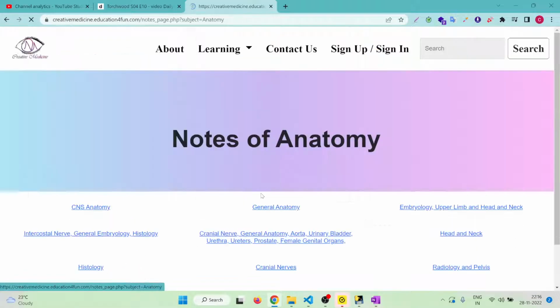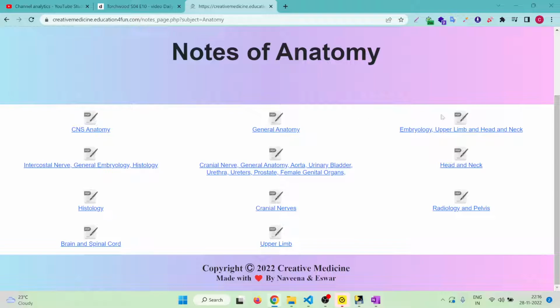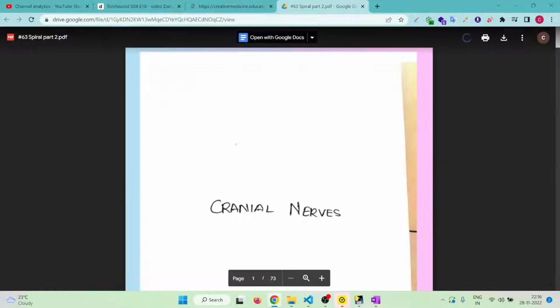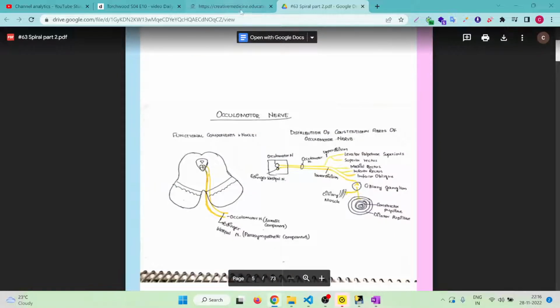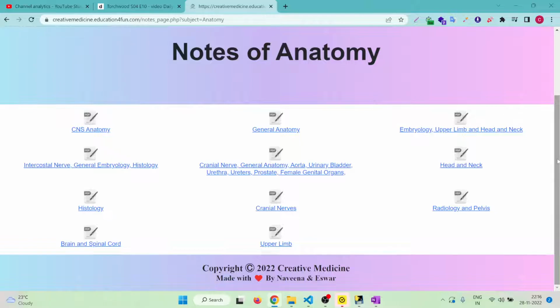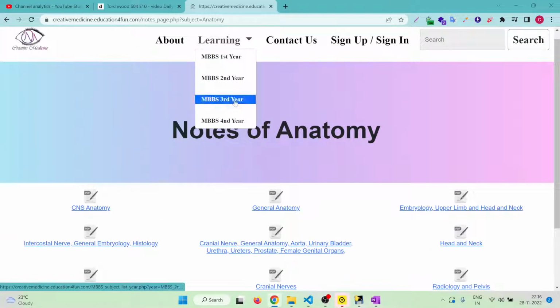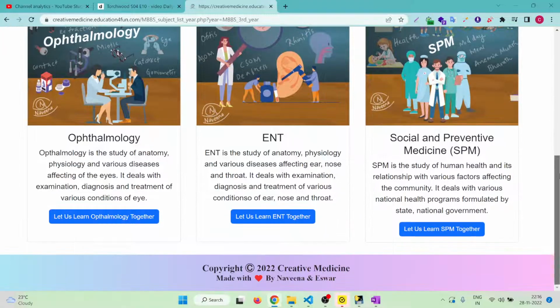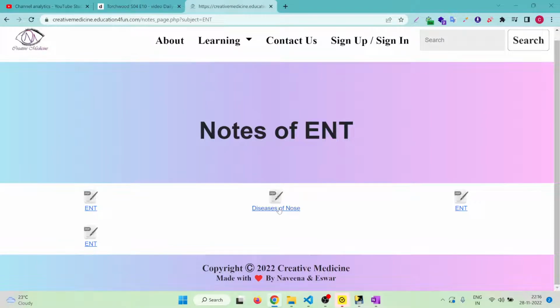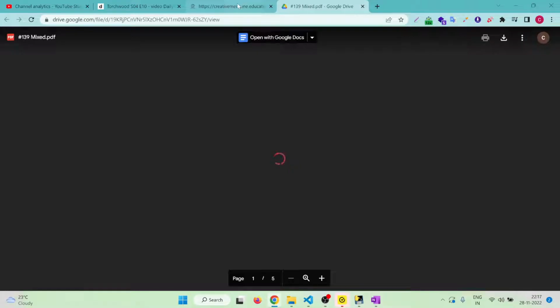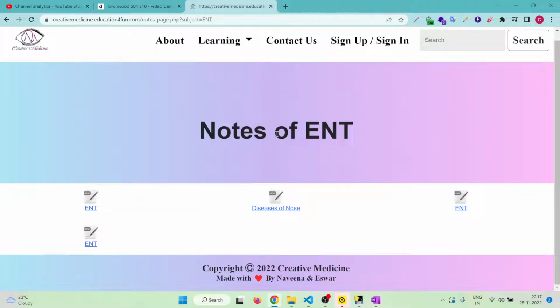But if you see the notes, all the notes are being provided in PDF form, which are downloadable. If you click, you will have all the notes in the form of PDFs. So PDFs of all notes are being provided in this notes section. Based on anatomy, you have these notes. Similarly, if you see ENT also, notes are being uploaded. Diseases of nose. So all the notes are being uploaded in the section of notes.